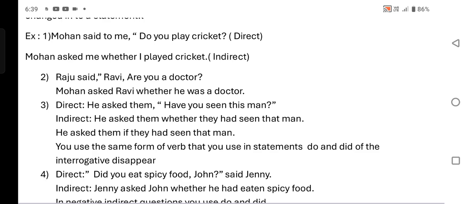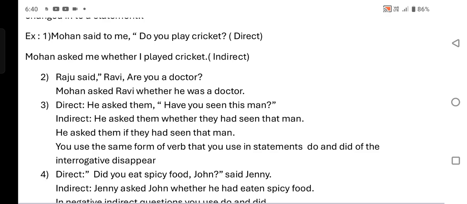The question mark is removed and a full stop is there. The comma and double inverted commas are removed. Whether is used. You means Ravi, a third person singular, he. Are changes into was; simple present tense changes into simple past tense. In sentence formation, interrogative changes into affirmative. Raju asked Ravi whether he was a doctor.